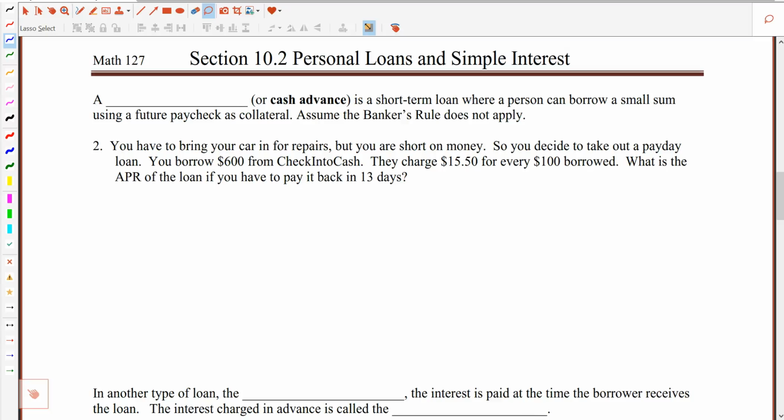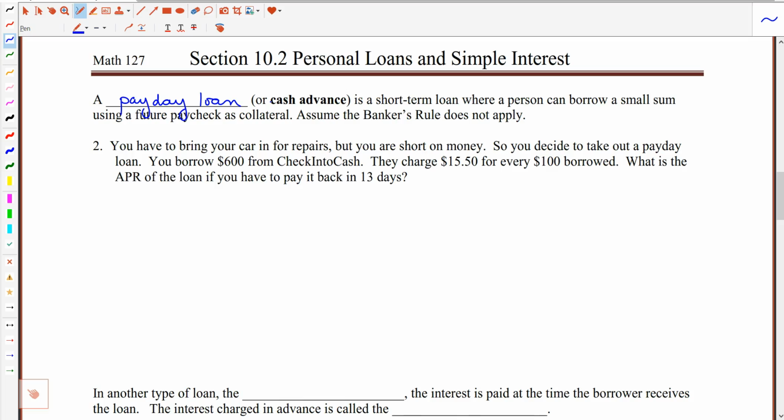Now another type of personal loan that you can get is called a payday loan, which also may be called a cash advance. A payday loan is considered a short-term loan where a person can borrow a small sum of money using a future paycheck as collateral.